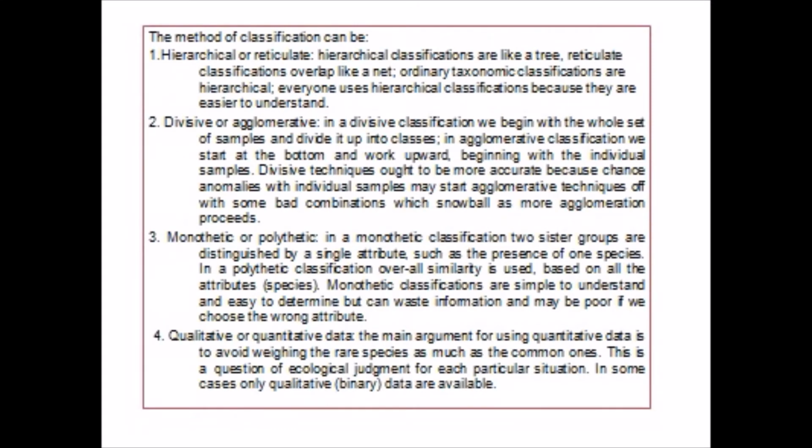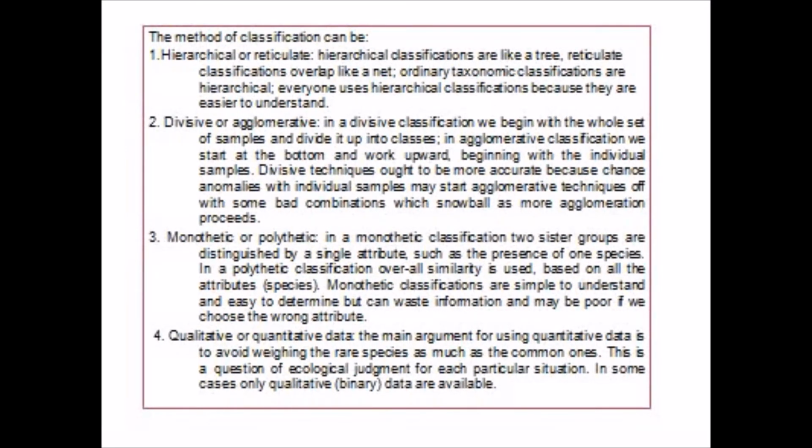The methods of classification are of four types. First, hierarchical or reticulate. Hierarchical classifications are like a tree. Reticulate classifications overlap like a net. Ordinary taxonomic classifications are hierarchical. Everyone uses hierarchical classifications because they are easier to understand.